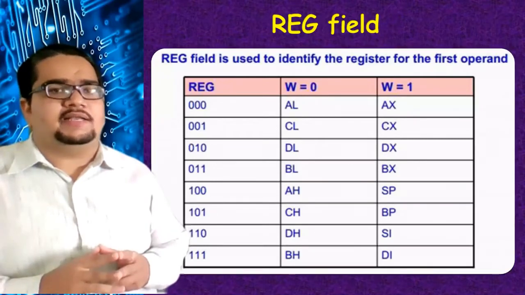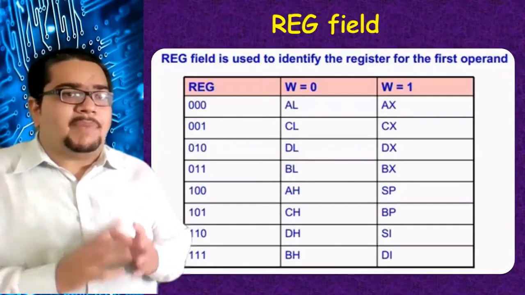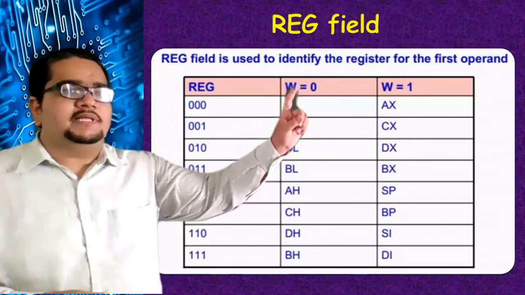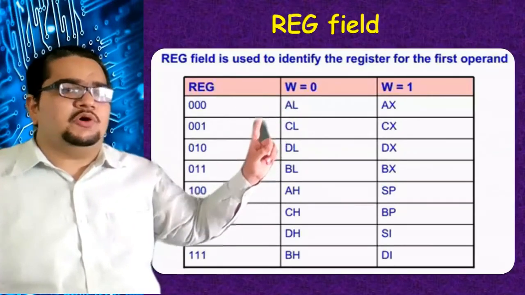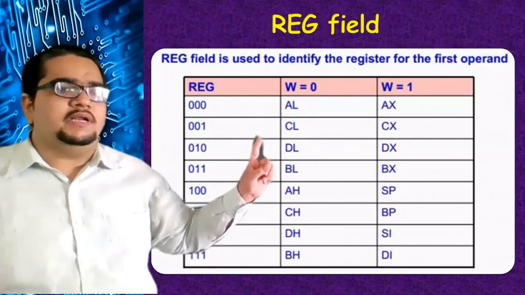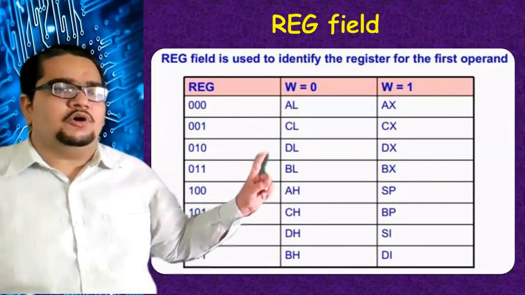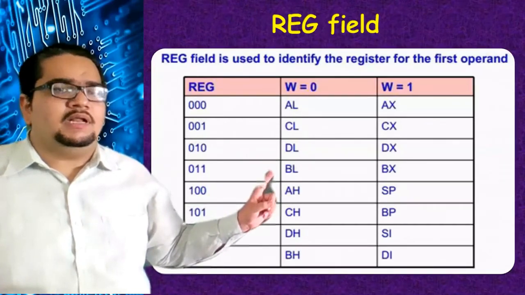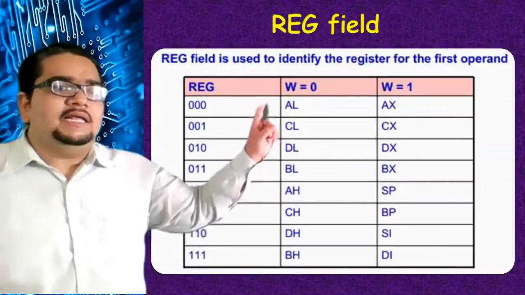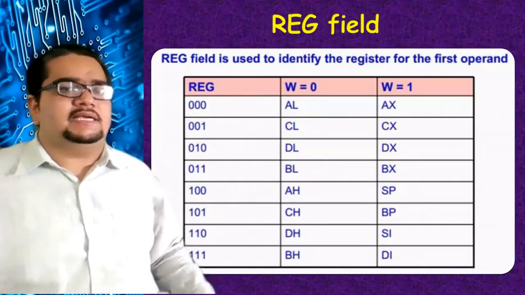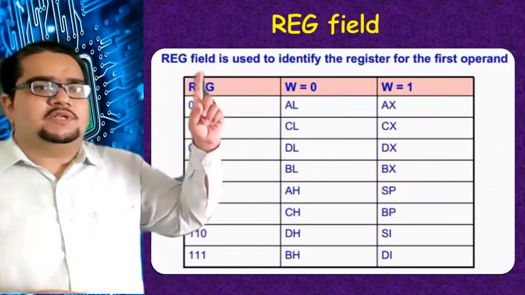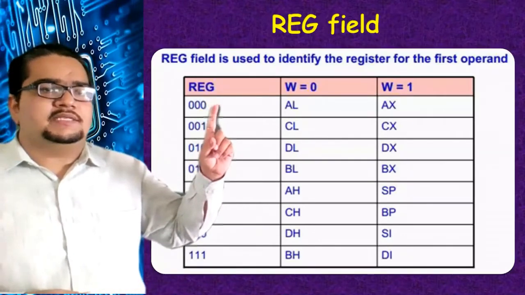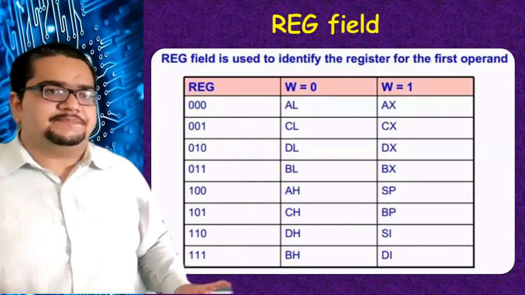Okay, so here you can find that. When the byte operations are there, W bit is 0. REG codes: AL is coded with 000, CL is coded with 001, DL is coded with 010, BL is coded with 011, and so on. These are the 8-bit registers: AL, CL, DL, BL, AH, CH, DH, BH, from 3-bit binary 0 till 3-bit binary 7.